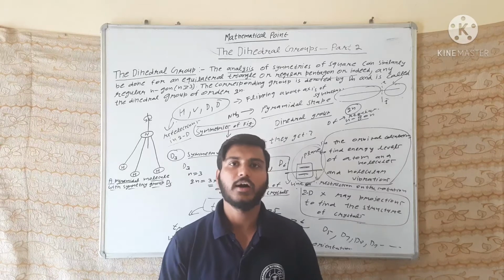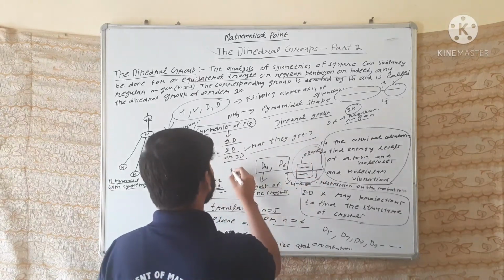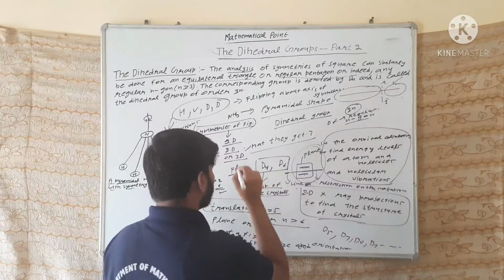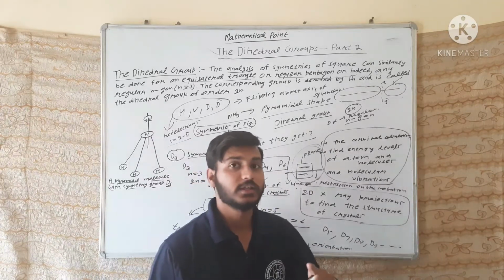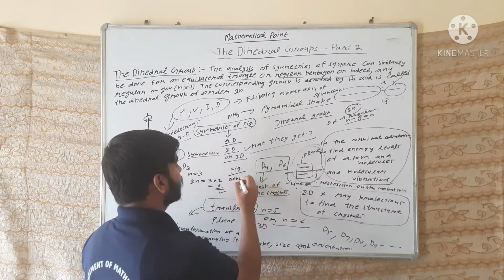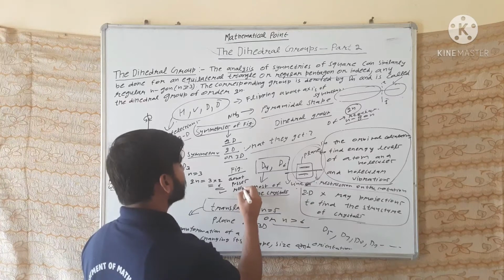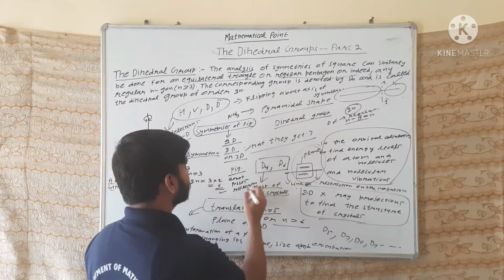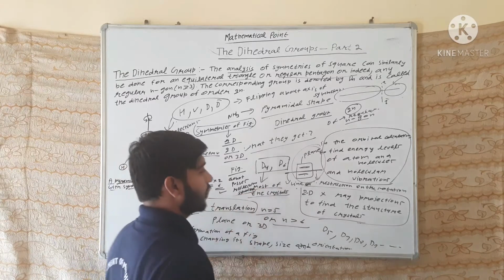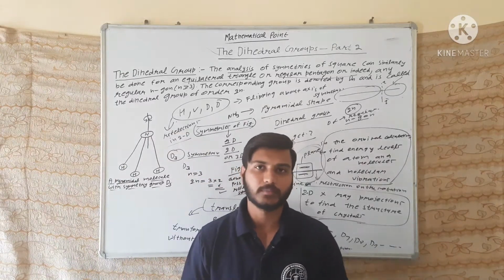Now there are many figures which do not possess reflection symmetry but possess rotation symmetry.